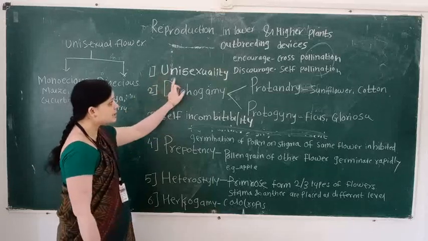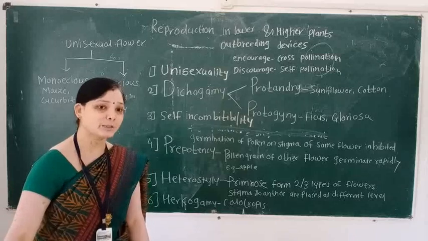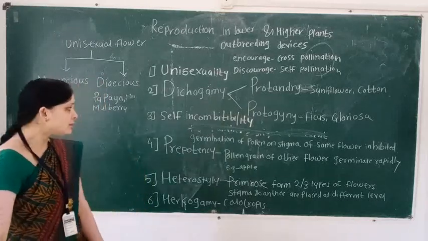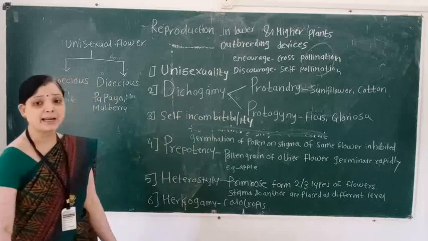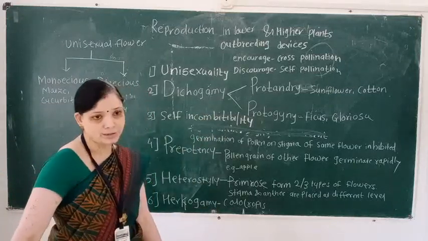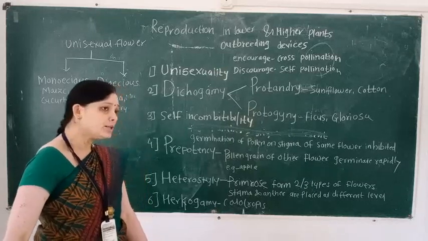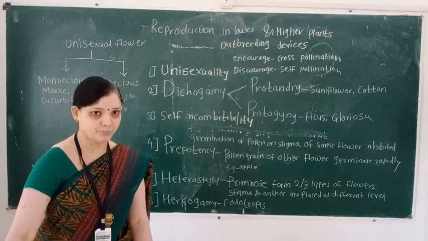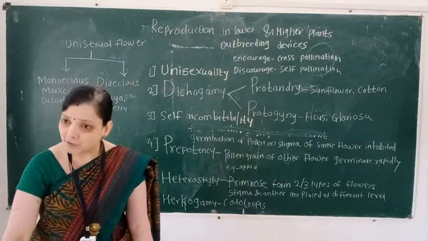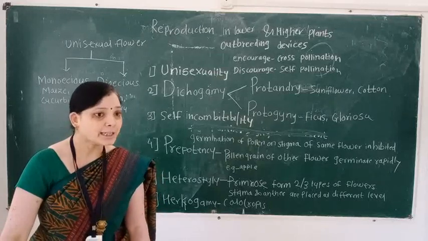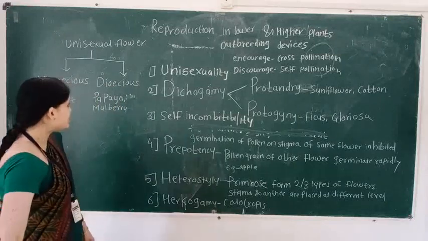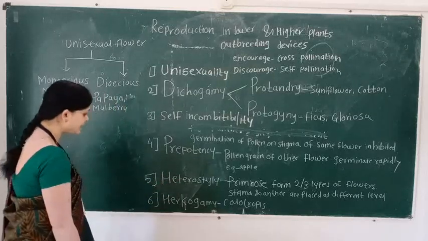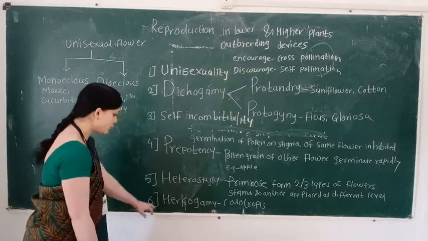The first feature is called unisexuality. The second feature is called dichogamy. The third is called self-incompatibility. Then the next is called prepotency. The next is heterostyly, and the last is herkogamy.